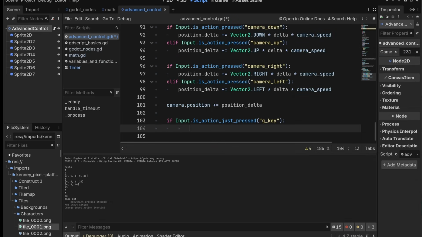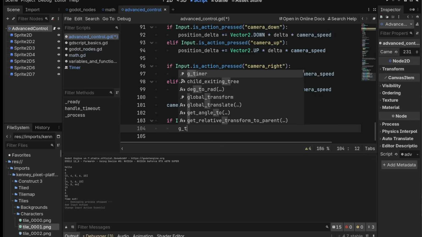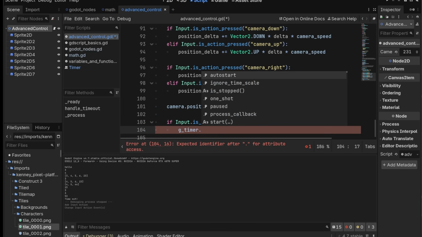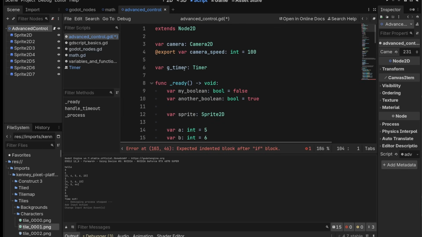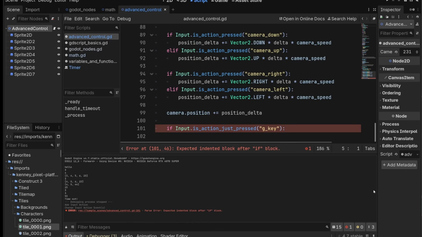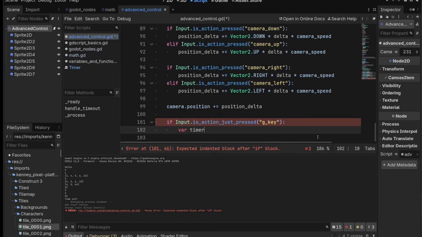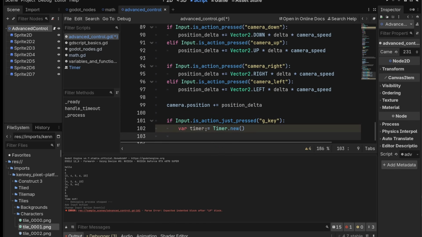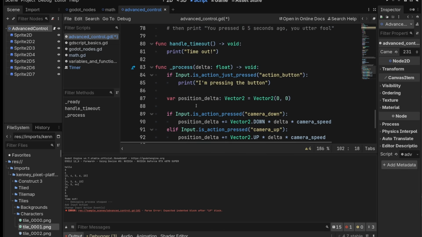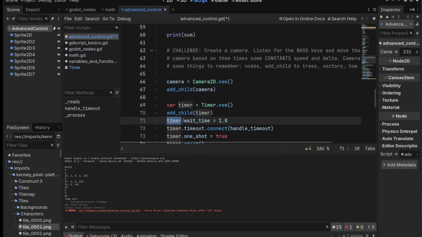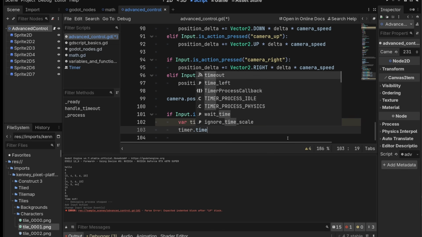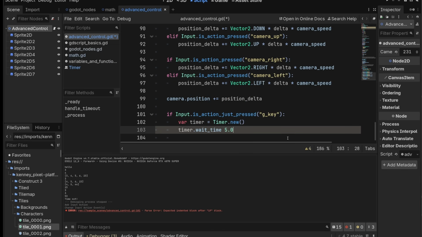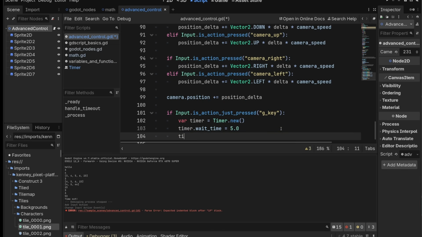Okay, so we got this. We want to do G timer dot. Well, we can configure it here if we want. Well, if we're doing it in process, we actually don't need it up here at all. So let's remove this one. And down here, we can do var timer equals timer.new. We can reuse the name timer because this variable is not in the same function as the other one in ready. We do wait time equals 5 seconds.